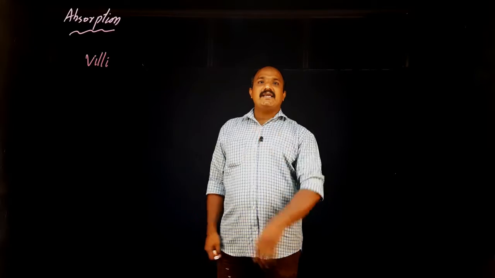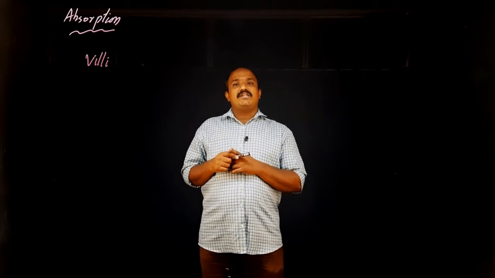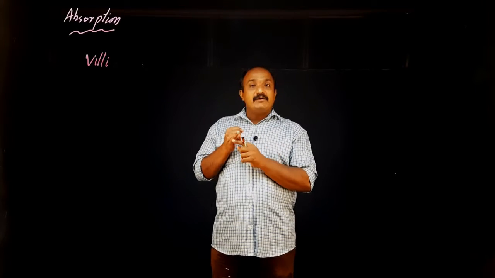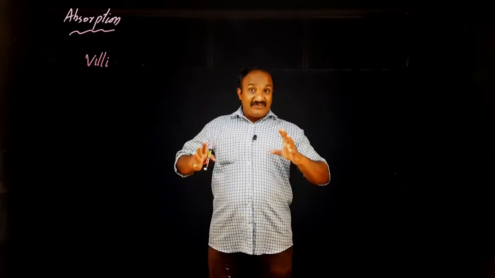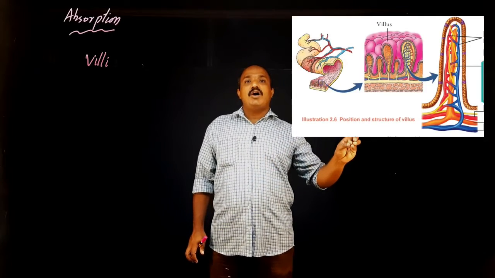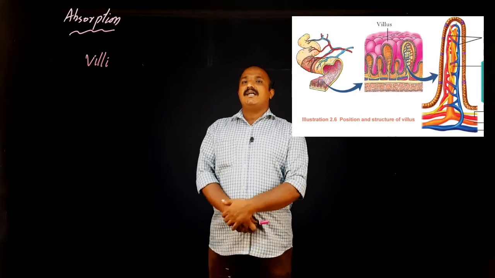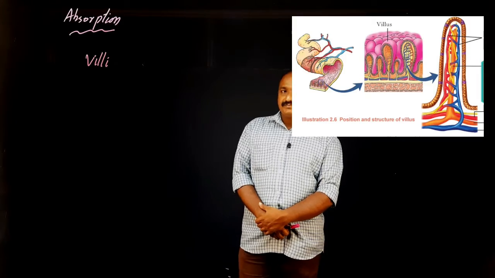The small intestine is like a pipe, and from its inner wall there are finger-like parts projecting. So the finger-like projections coming from the inner walls of the small intestine are called villi, or villus in the singular.